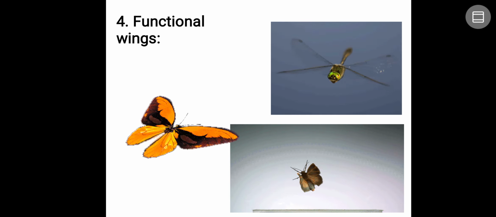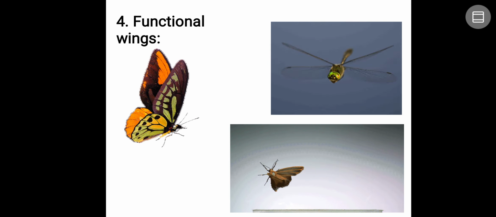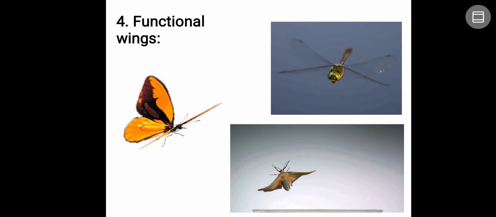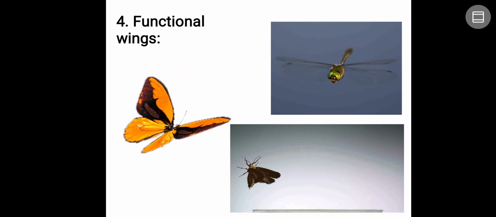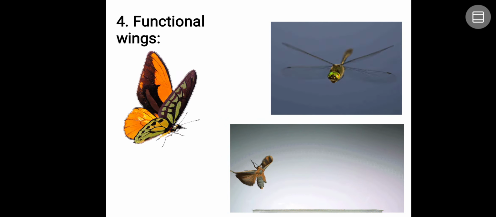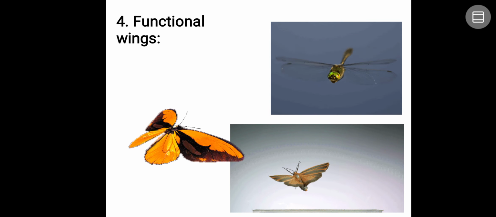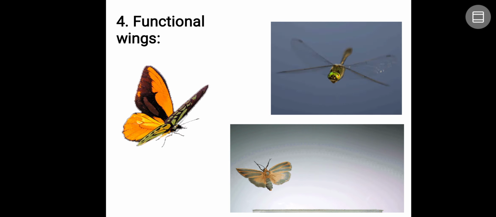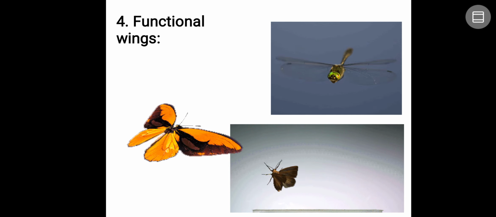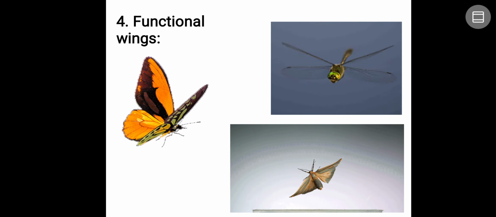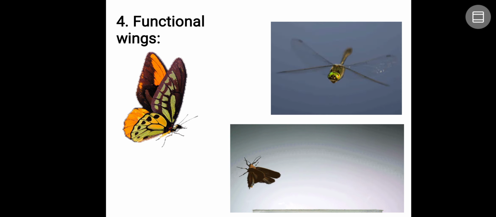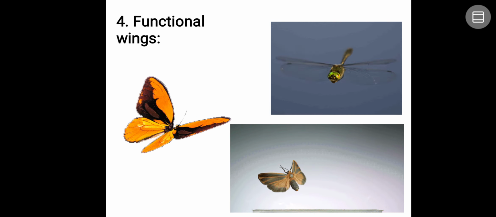Another important factor is functional wings in insects. Insects are the only invertebrates to have wings. Take the example of birds or bats. Of course they have wings, but they sacrifice something. Usually in all these organisms, two pairs of legs will be there. In birds and bats, the front legs are modified as wings, and that is the reason they can fly better.